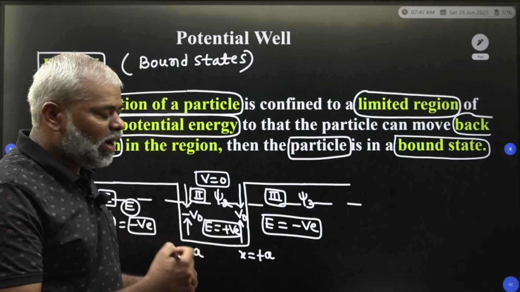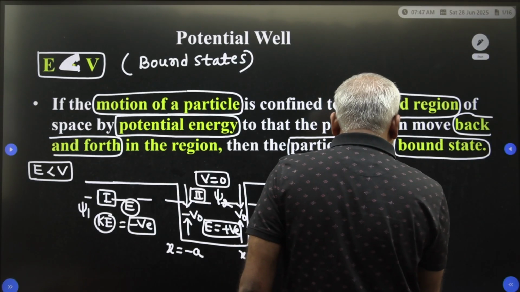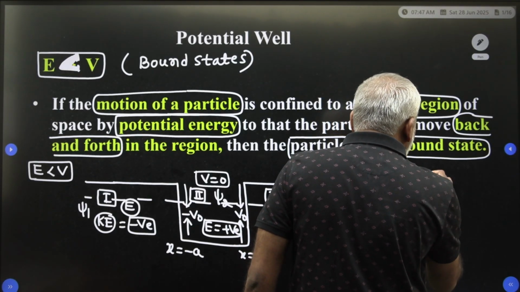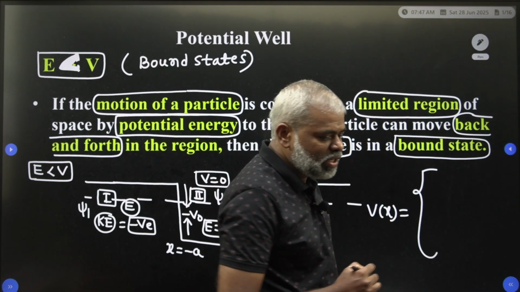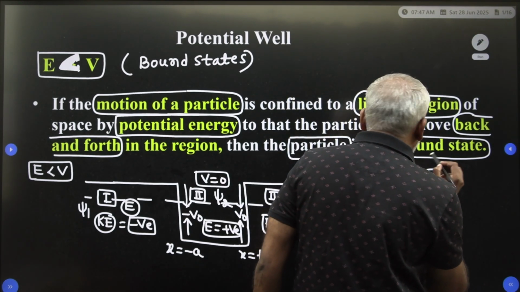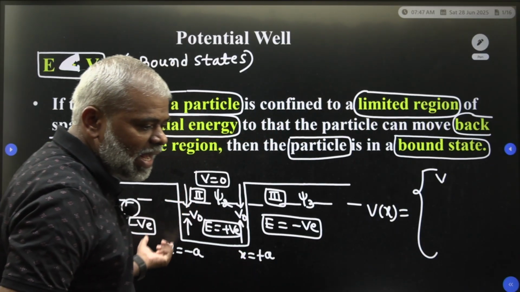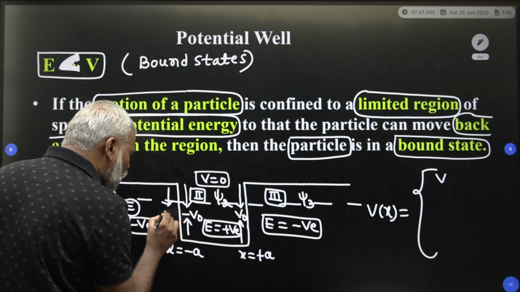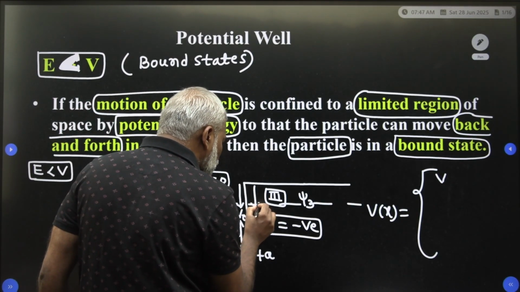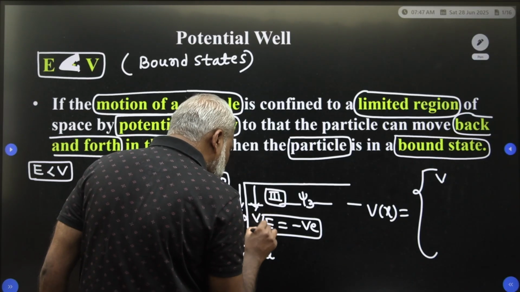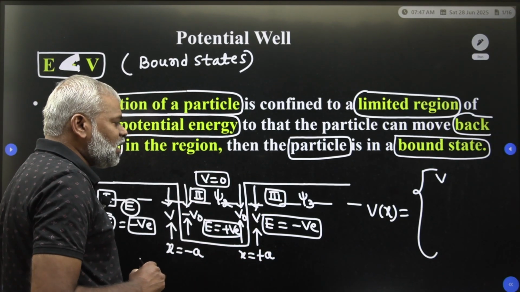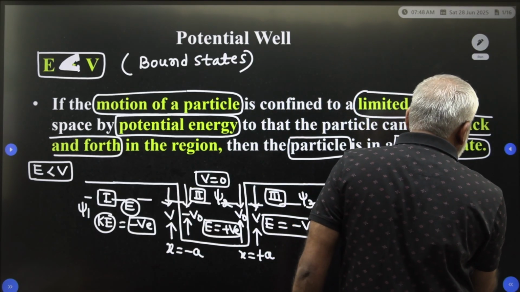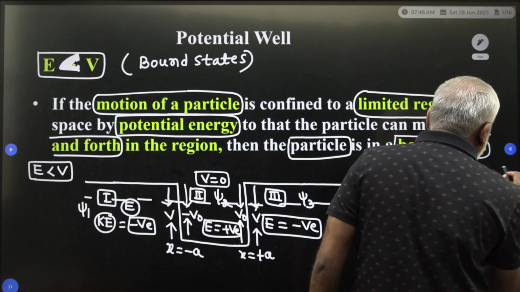How do we define the potential? For the bound state condition, the potential is equal to V when x is less than minus a.